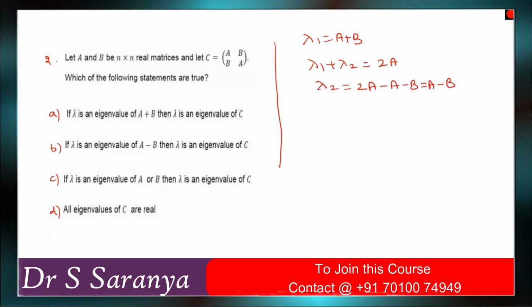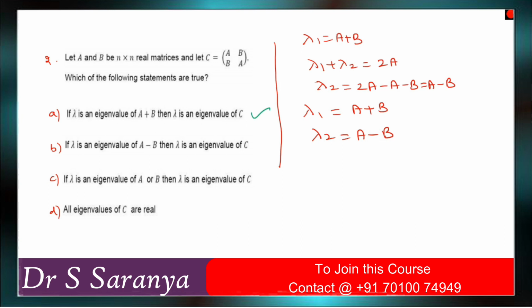Now you know the eigenvalues of C: lambda 1 is equal to A plus B and lambda 2 is equal to A minus B. Then come to the options. If lambda is an eigenvalue of A plus B, then lambda is also an eigenvalue of C, because the eigenvalues of C are A plus B and A minus B. So which options are correct?